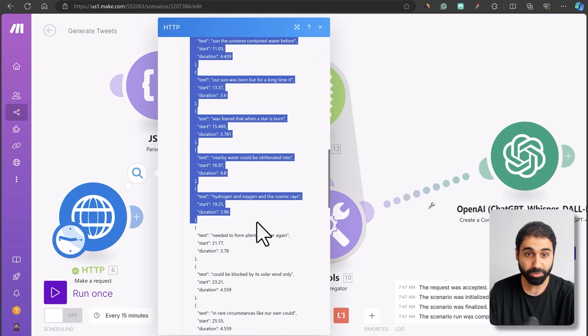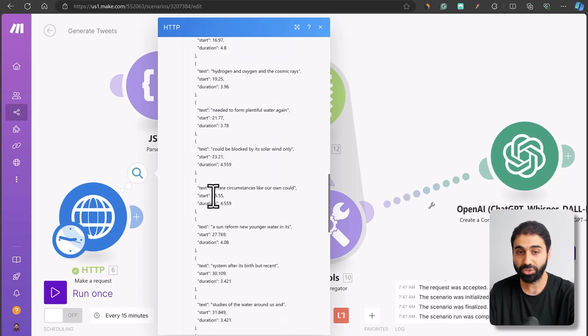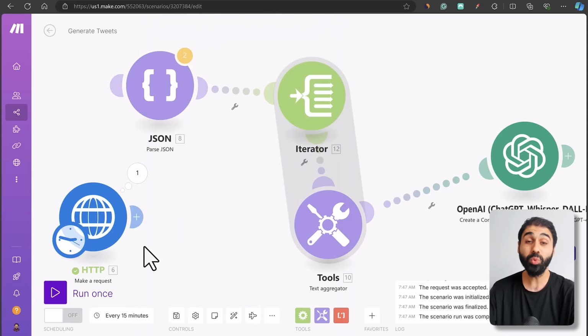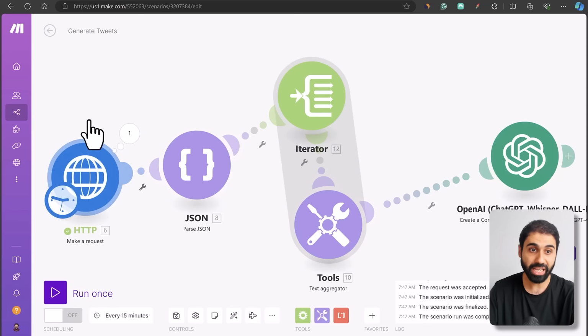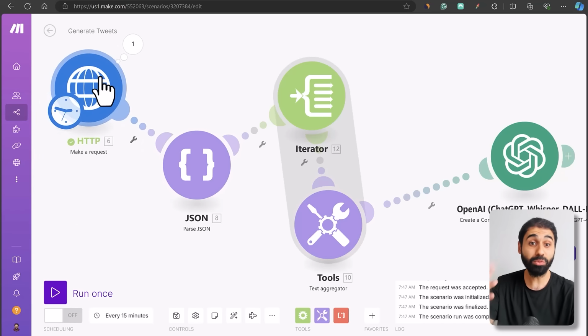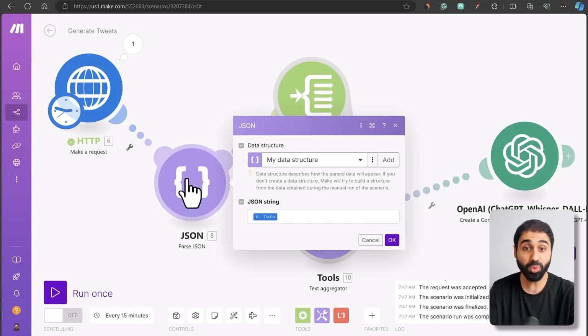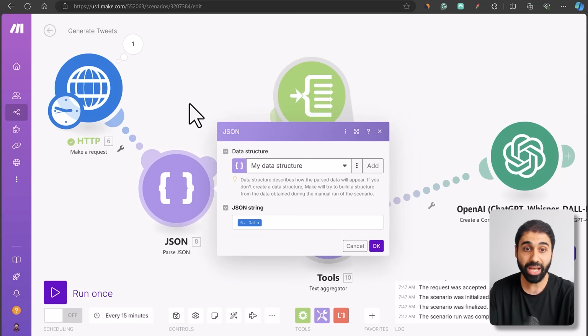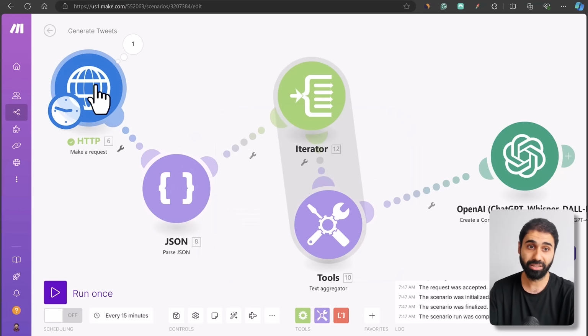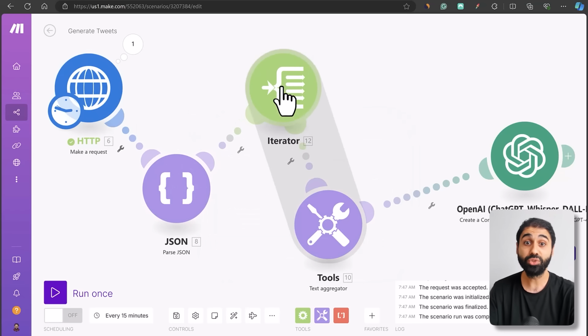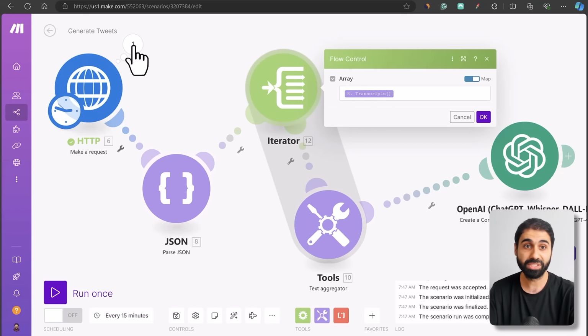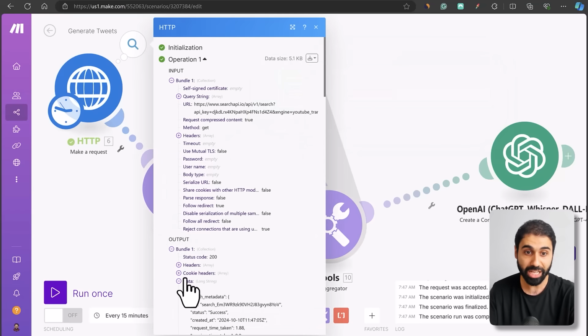You can see this is the transcript of the video with the text, start, duration, and everything. Now what we need from the transcript is the text only. So let's connect this again. Now what's nice about Make, we have this JSON application or module. Simply we are extracting data from this module. So now what I'm doing is reading the output, then I'm using this iterator to loop through the transcripts. Let's go again to show you this to understand what's happening.